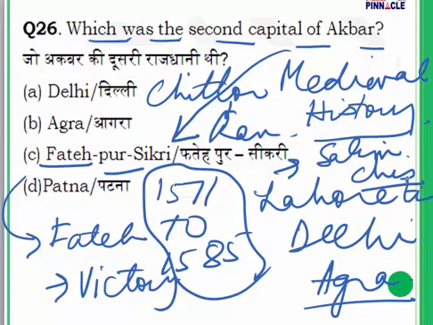So these are the important things about Fatehpur Sikri. He named the city Fatehbad originally. Later it was made Fatehpur Sikri. So the answer is C for question number 26.